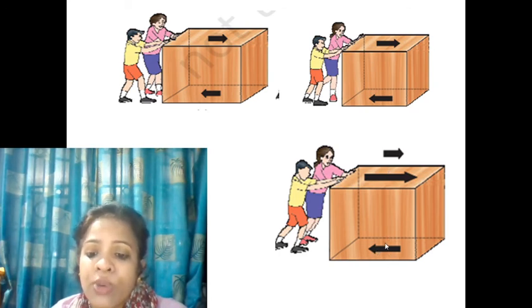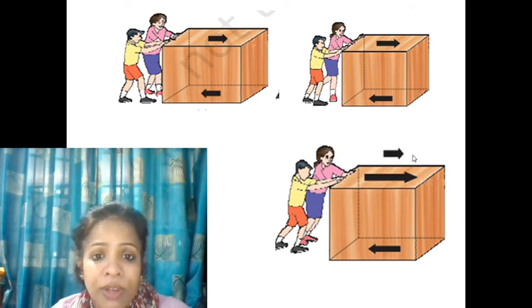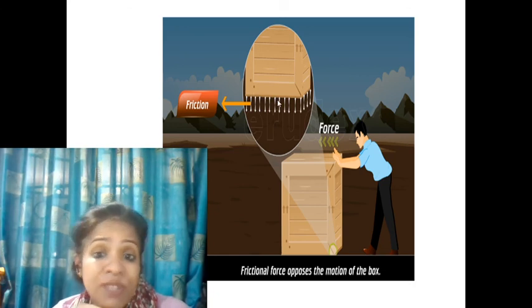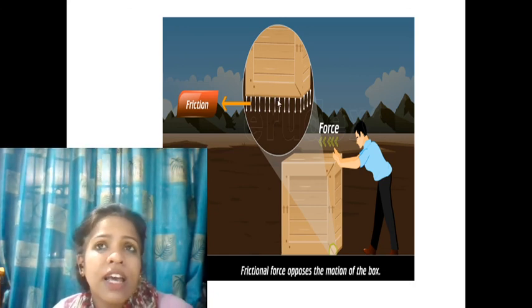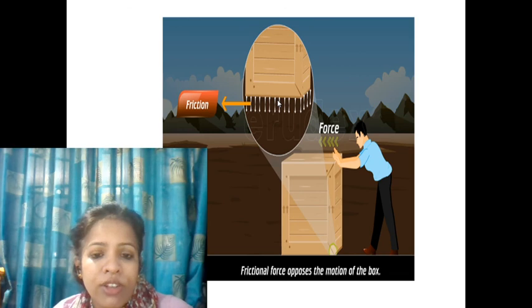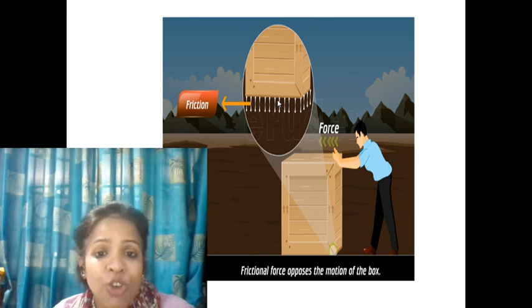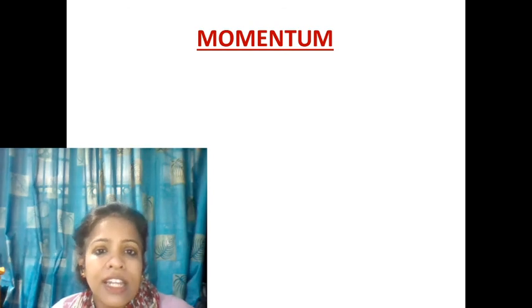So now these two arrows are in opposite directions and are unequal, so when we subtract, there will be a net force in this direction and the object will move because of this net force, because this is an example of unbalanced force. Now why does friction come into play? Whenever there are two objects in contact, their surfaces are not completely smooth, there will be irregularities, and because of the irregularities the two surfaces interlock with each other, and that is the reason for friction, which opposes the motion of the object.